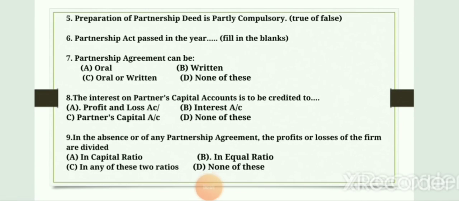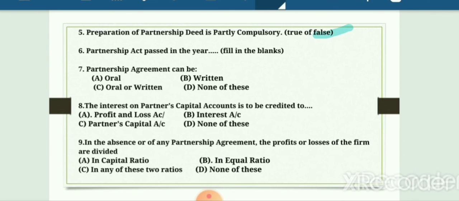Next, that is false, since there is no compulsion on behalf of the firm to make their deed compulsory. Sixth, Partnership Act passed in 1932. Please remember that again from the definition of partnership, which says partnership is defined under Section 4 of the Partnership Act 1932. So the year in which partnership is defined is 1932. The next, partnership agreement can be oral, written, or oral and written, none of this. If you remember, partnership agreement can be oral or written. It means option C is correct.